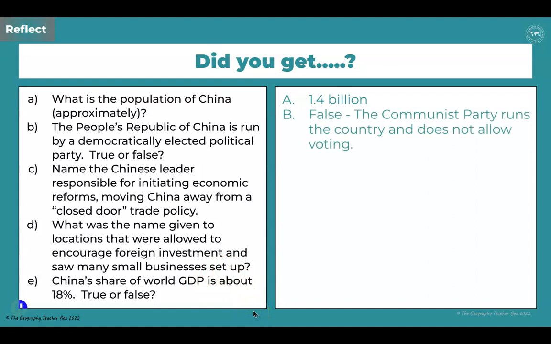B, the People's Republic of China is run by a democratically elected political party. True or false? This is, of course, false. It's run by the Communist Party and it does not allow voting.